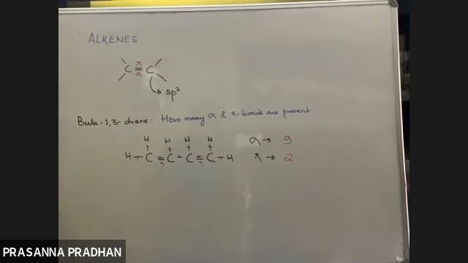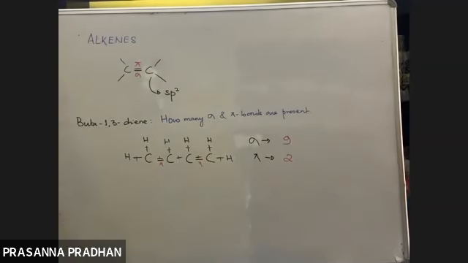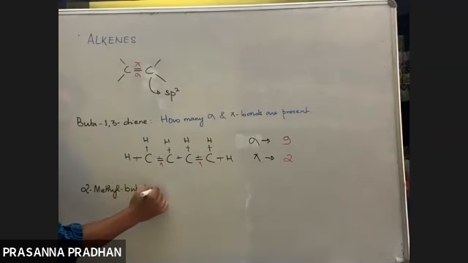So, one more question like this. How many sigma and pi bonds are present in 2-methylbut-1-ene? Again, you must draw the structure.